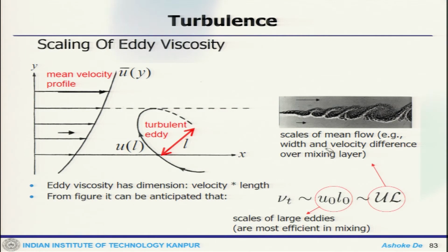Now, the scaling of eddy viscosity: if this is the size of the turbulent eddy, which has a velocity scale of U L, and this is the picture of the shear layer, then the eddy viscosity is of the order of U into L. For the large scale it is U L, that is for the macrostructure scale of the large eddies, which allows more efficient mixing.